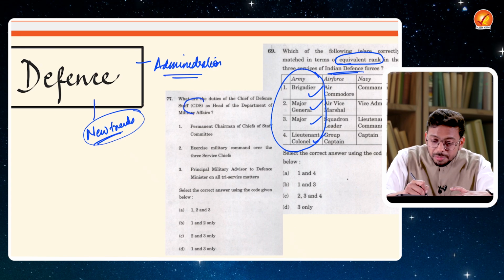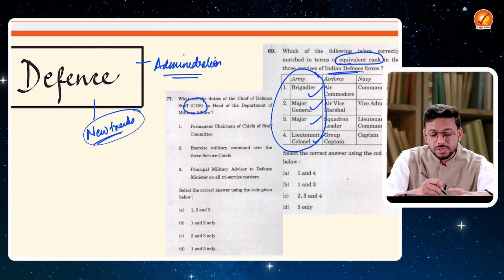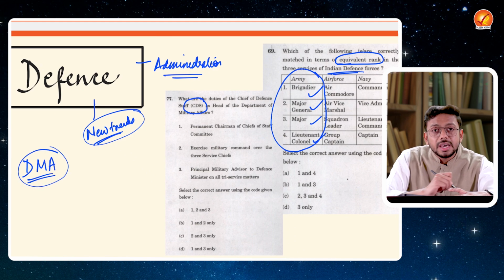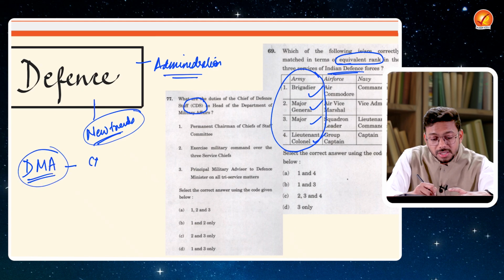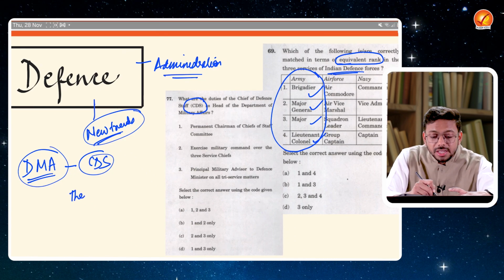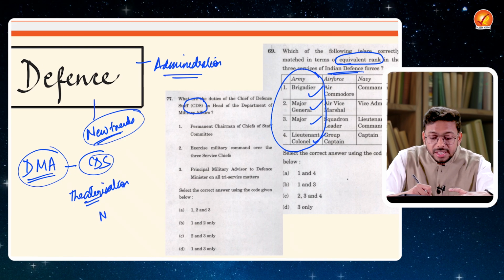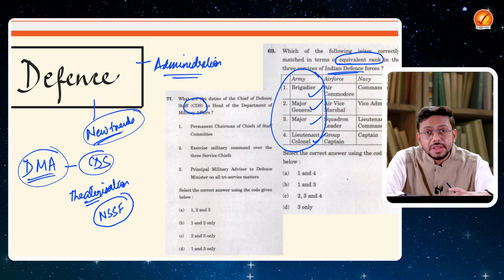Now this becomes important because there have been significant changes in the defense administration. So we have come up with a new department, which is the Department of Military Affairs, right? We have created a new post, which is the CDS, the Chief of Defense Staff. We are going on with the theaterization of the forces. That is one of the proposals which is going on, right? We are going on with the National Security Strategy Framework. We want to make a National Security Strategy Framework in the country.